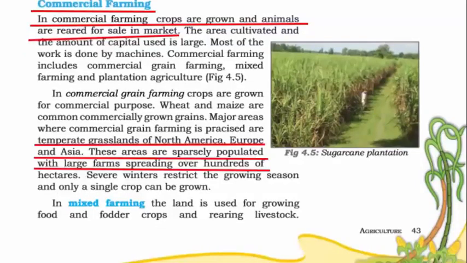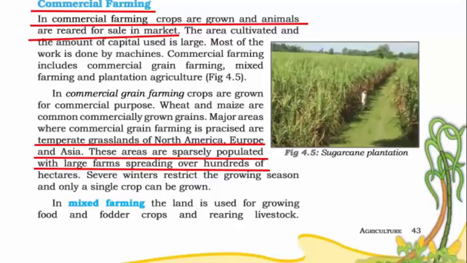Usually this type of farming is practiced in areas of temperate grasslands of North America, Europe, and Asia. Because if you see, these areas are highly populated with large farms spreading over hundreds of hectares. And you also have a lot of rivers flowing in this region. And we have read many times that where there is river, there is a huge civilization. And therefore, commercial farming is very famous in these areas.